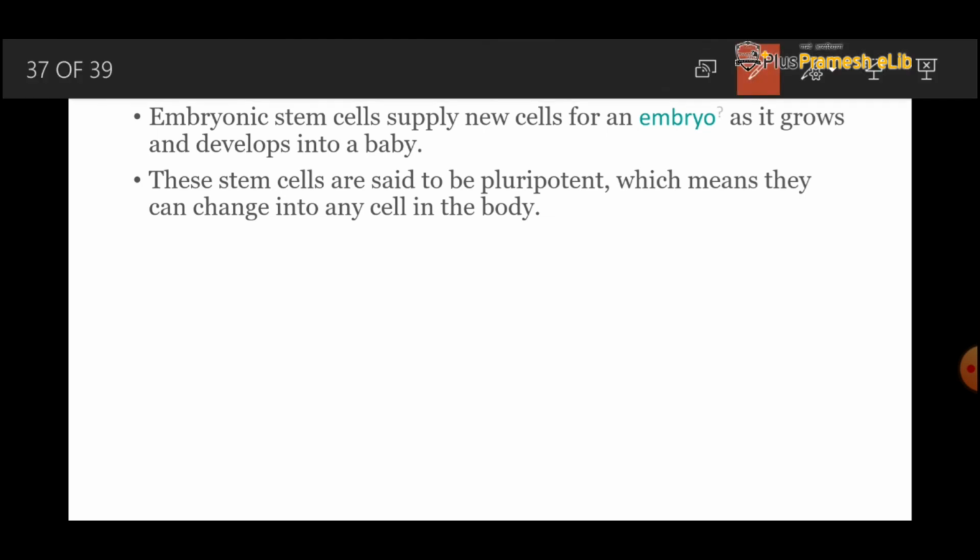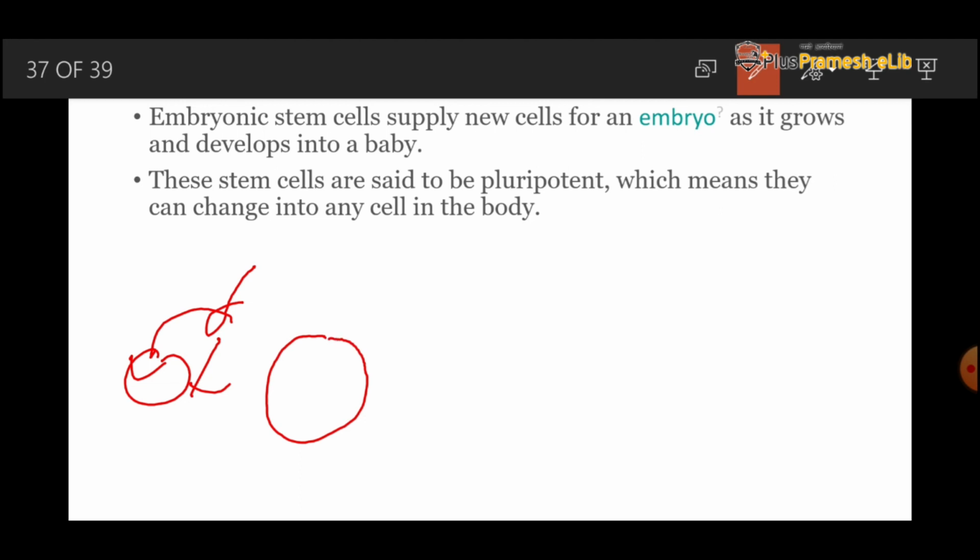We have seen that we are developed from the egg and sperm. Both are cells. When they fuse together, only the egg cell remains.